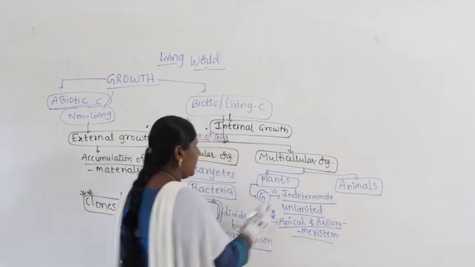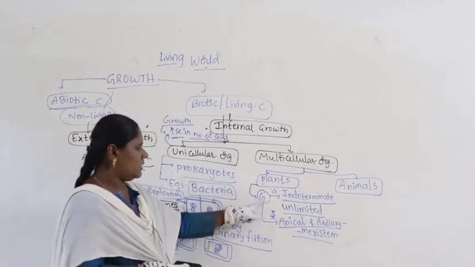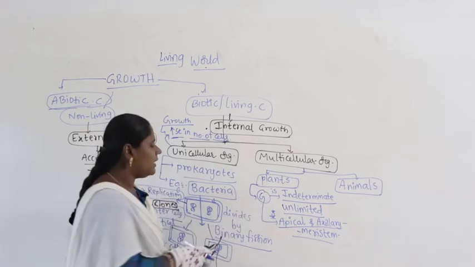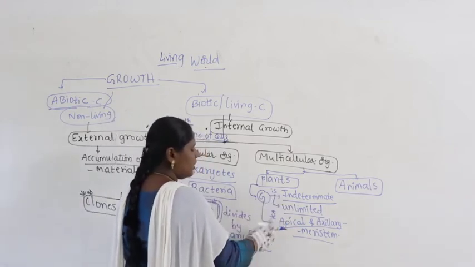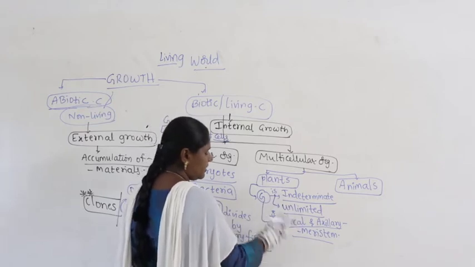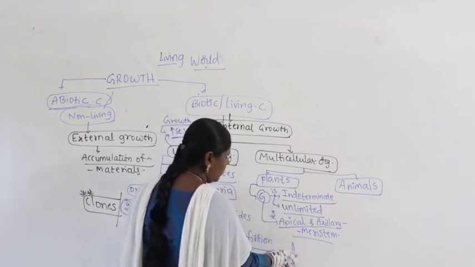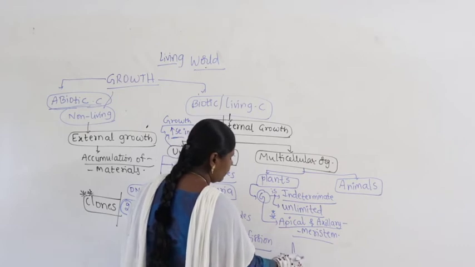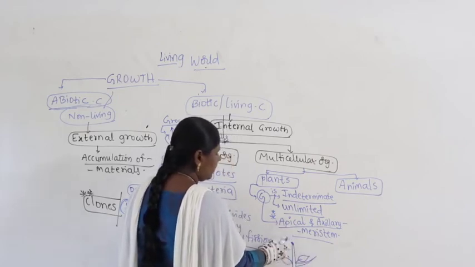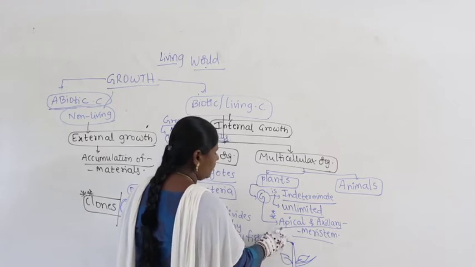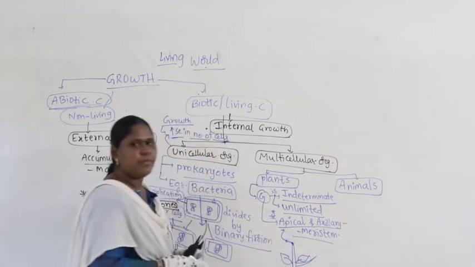In case of plants, G is growth. Growth is indeterminate, unlimited. Why? Because it is unlimited, because of apical and axillary meristem. What are they? If you take, this is a plant, this is called apical meristem.